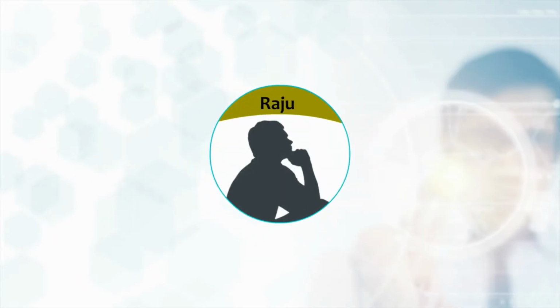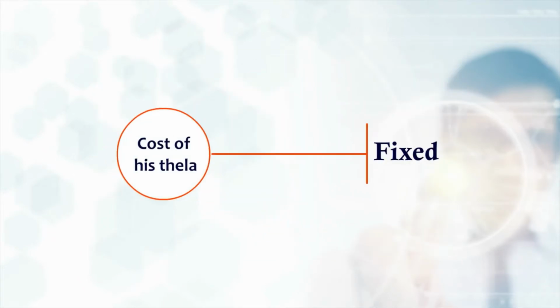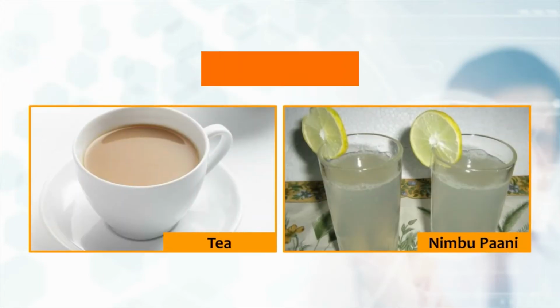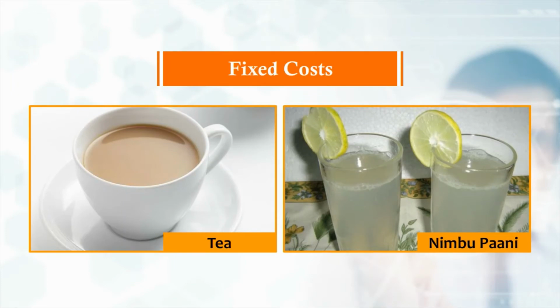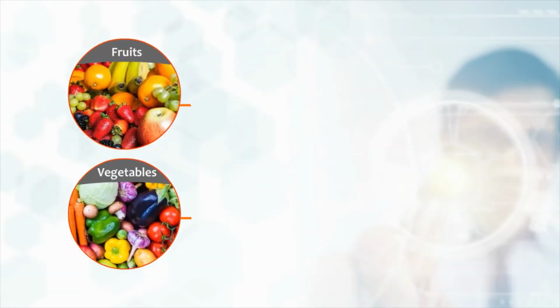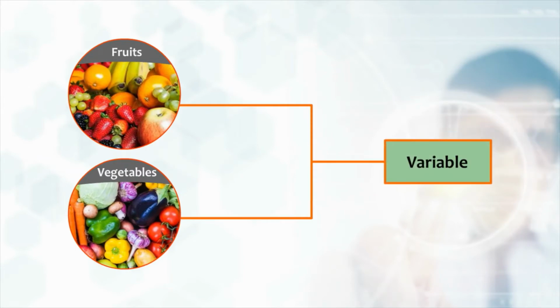For Raju the Thela Wala, the cost of his Thela is fixed because it does not depend on how much fruits and vegetables he sells. The cost of fruits and vegetables sold is variable because it varies with how much fruits and vegetables he sells.